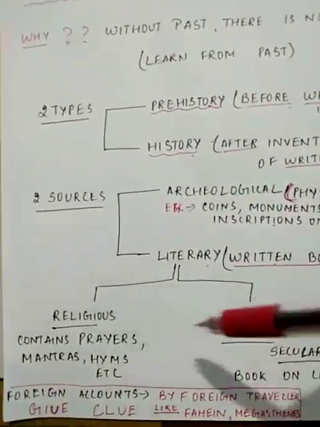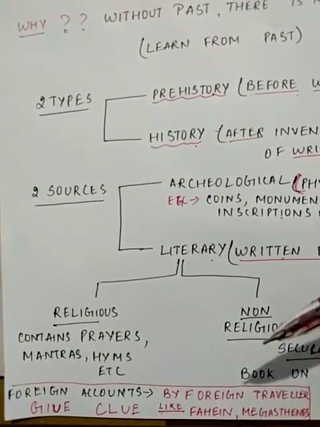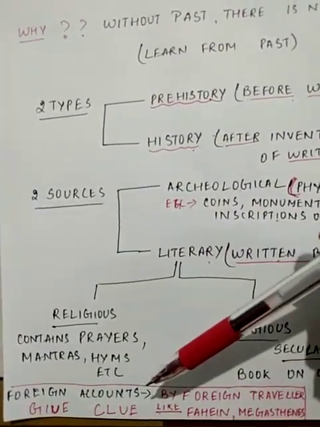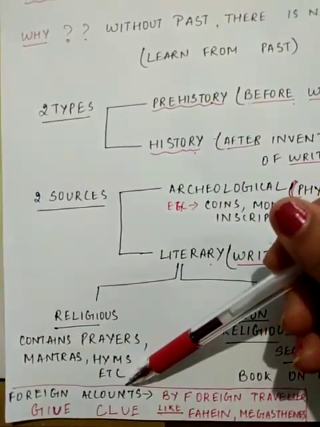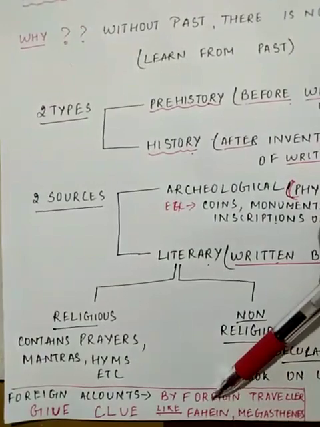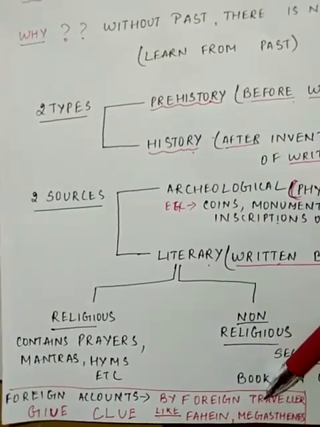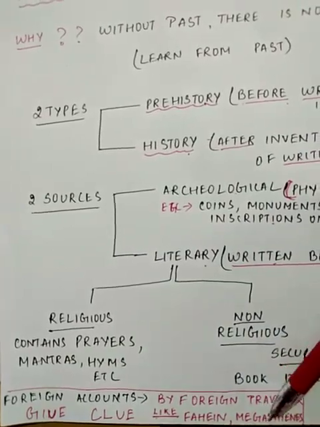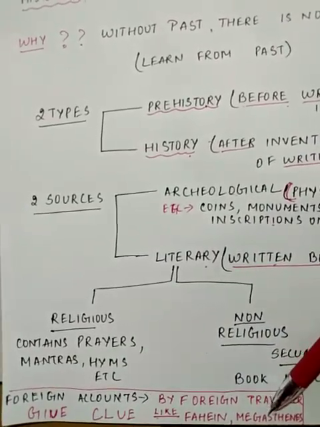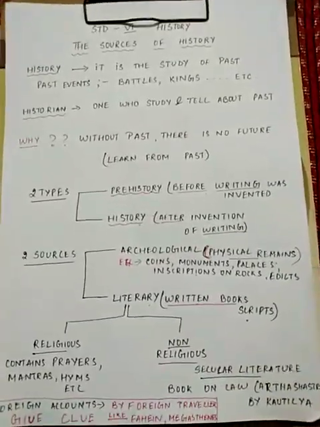Apart from this, there are many more things which give you clues about the kings and queens of our country, and those written records and accounts were written by foreign travelers. You might have heard about Fahian. You might have heard about Megasthenes. You might have learnt about Indica, a grand book written by Megasthenes. This is all about history and its sources.